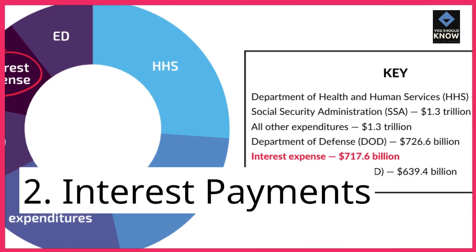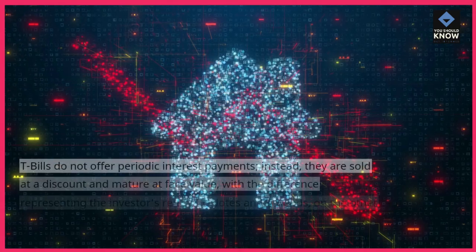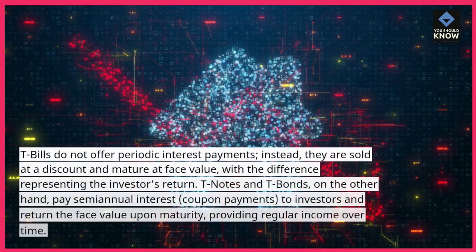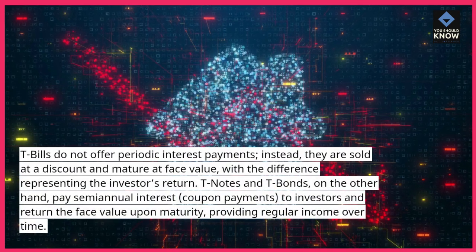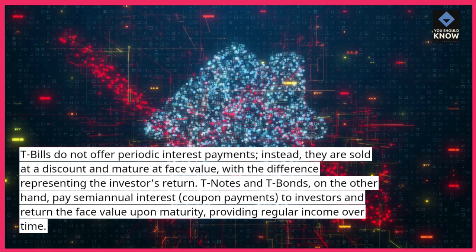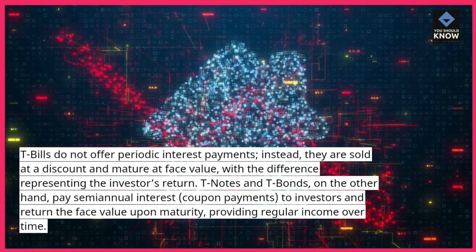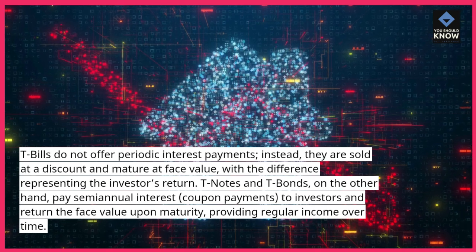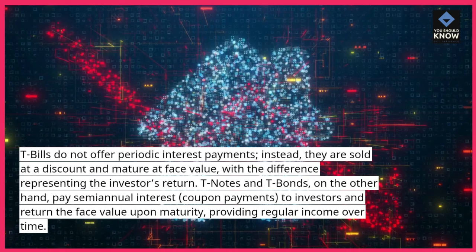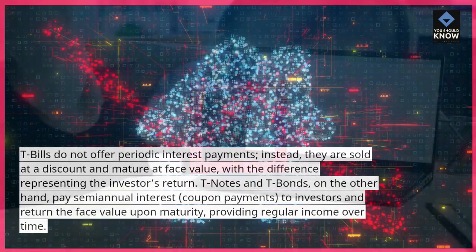2. Interest payments. T-bills do not offer periodic interest payments. Instead, they are sold at a discount and mature at face value, with the difference representing the investor's return. T-notes and T-bonds, on the other hand, pay semi-annual interest, coupon payments, to investors and return the face value upon maturity, providing regular income over time.